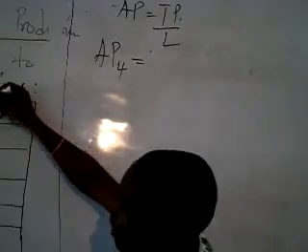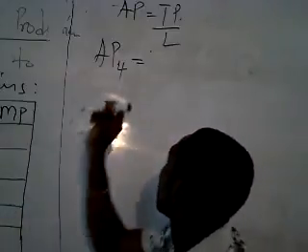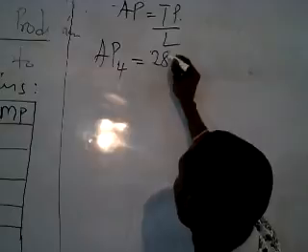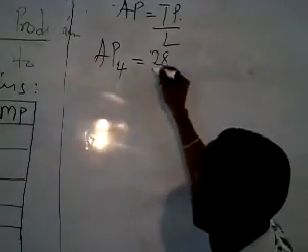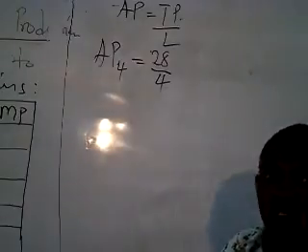So total product, when the fourth unit of labor was employed, was 28 units. And then the quantity of labor employed is 4.